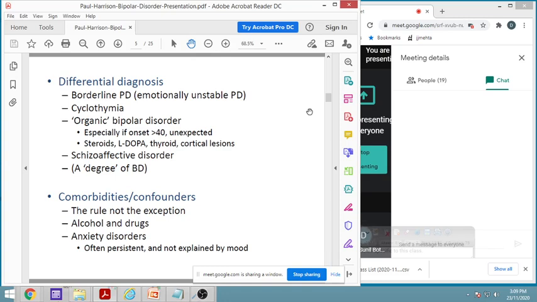So the first one is whether it is a bipolar disease, that is bipolar depression, or it is an emotionally unstable type of disease, particularly even Parkinsonism disease, it happens. Then another one is cyclothymia. Thymia here means your mood, how your mood is.